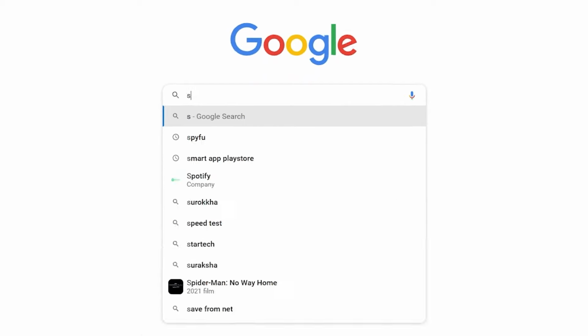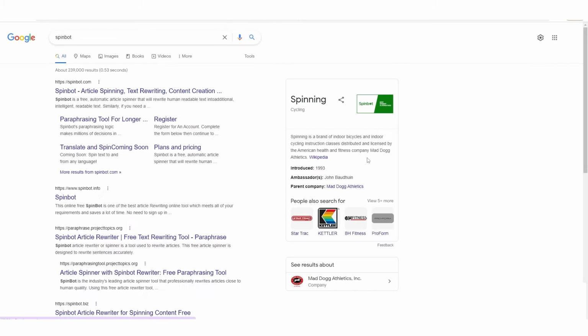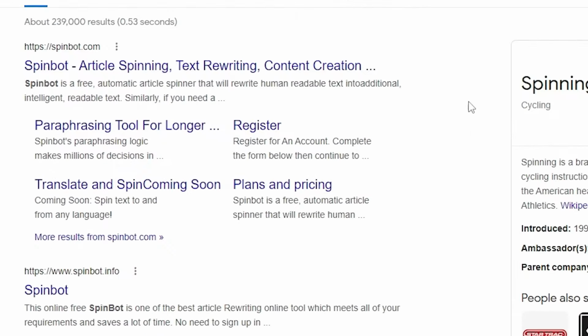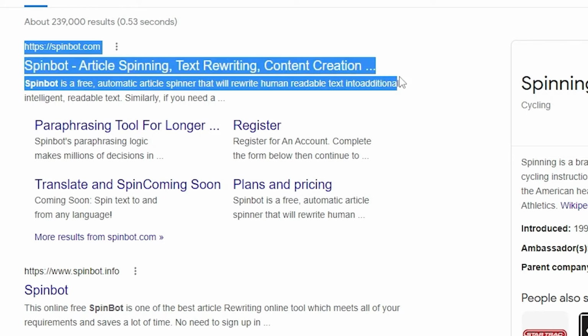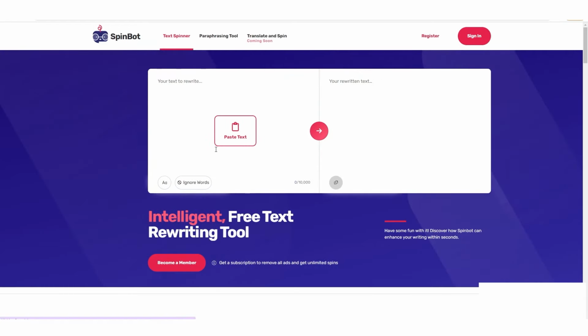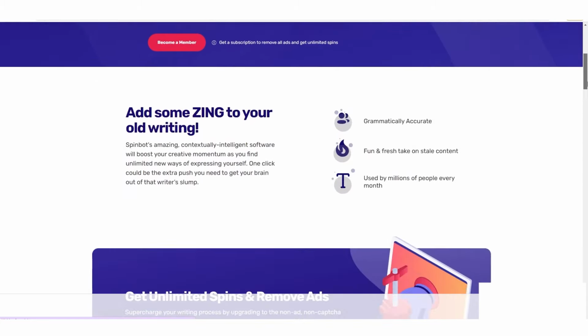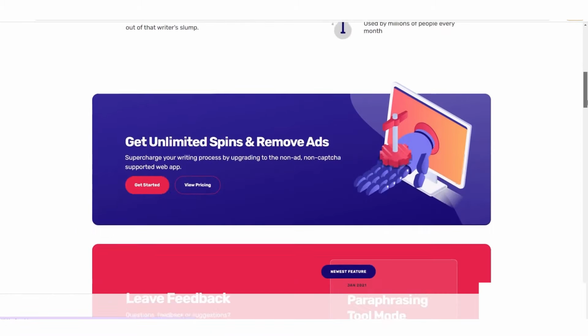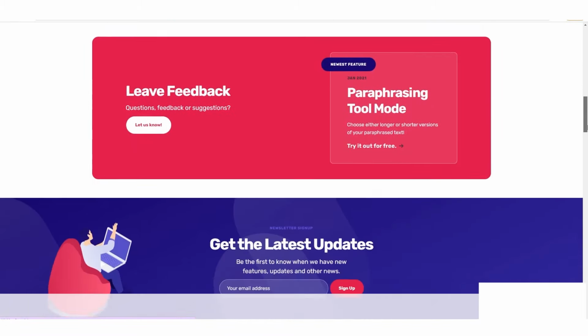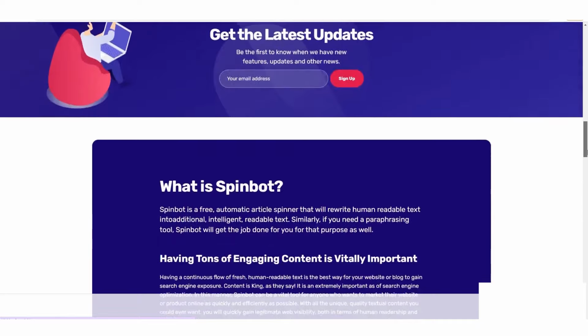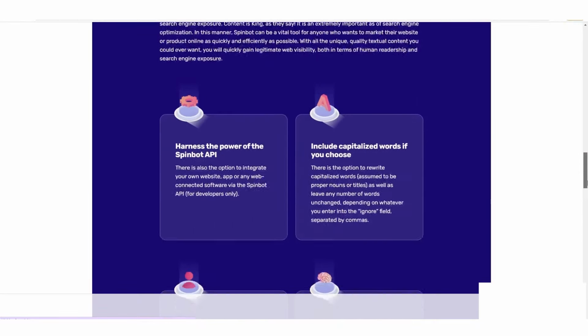Okay, if you search for Spinbot on Google, you may locate this one, Spinbot.com, an article spinning, text rewriting, and content creation tool that you want to click on to get to this page. Spinbot is an automatic article spinner that will rewrite normal text into a more comprehensive version. This is designed to rewrite sentences accurately, so when you paste your copied articles here, Spinbot will rephrase the whole article to make it original.